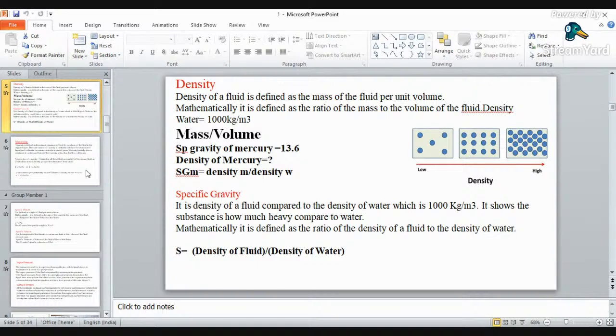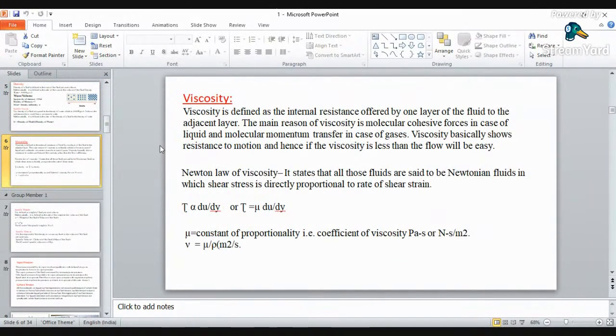Then your next property is viscosity. Now viscosity is nothing but the resistance offered by fluid to the flow. It is the internal resistance offered by one layer of fluid to another layer, or in simple language we can call it a resistance offered by fluid which will resist or cease its flow. Now the more the viscosity, the lesser the velocity, or the thicker the material, the more the viscosity. Both viscosity and velocity are inversely proportional.